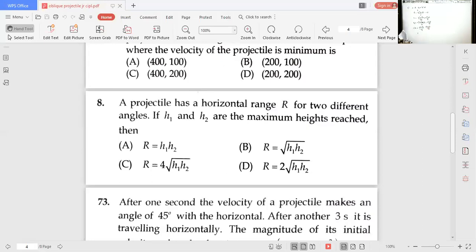So this is equal to u square into u square, that is u to the power 4. Sine square theta into cos square theta can be written as sin theta into cos theta whole square, by 4 g square. It is the H1, H2 value. Okay, from this, all of you see here.